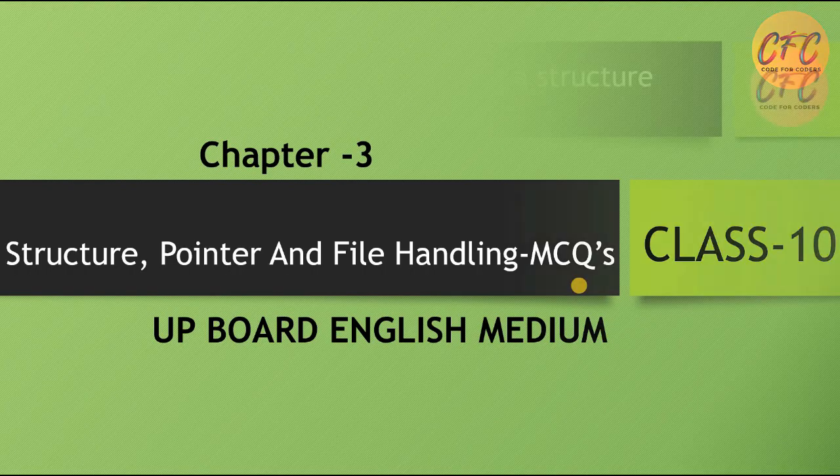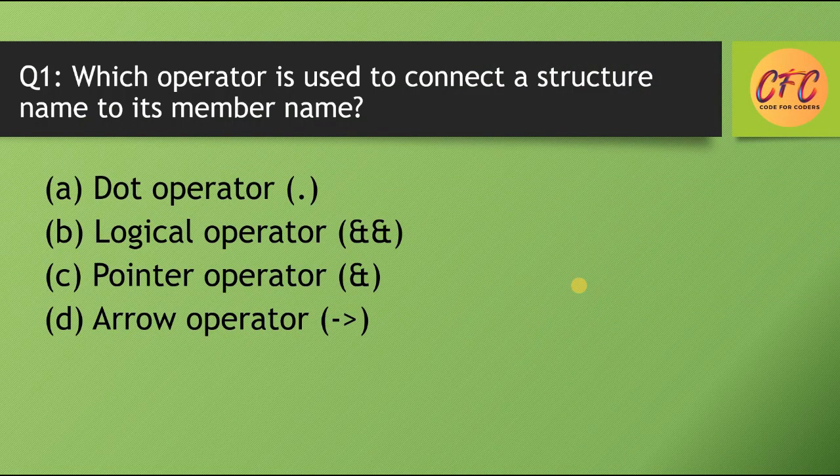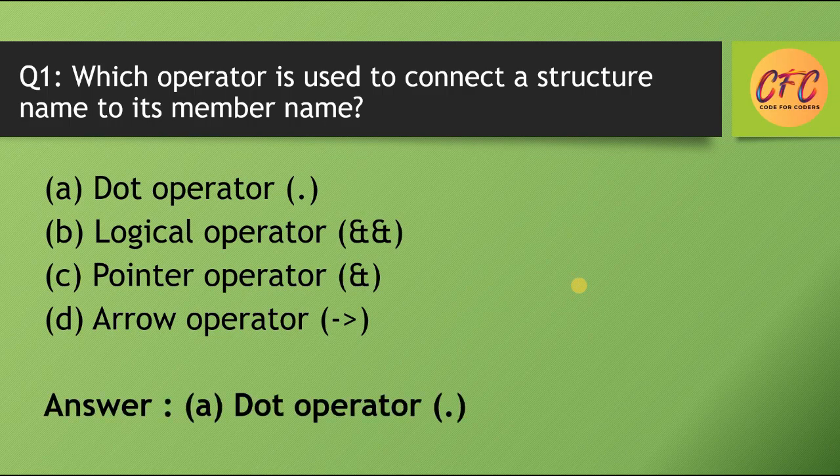Now let's start. Question number 1. Which operator is used to connect a structure name to its member name? Options are dot operator, logical operator, pointer operator and arrow operator. So the correct answer is option A, dot operator.